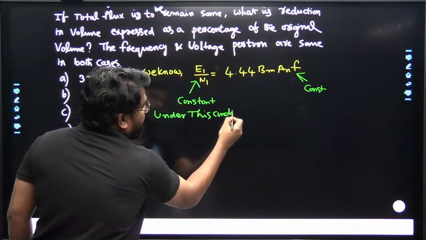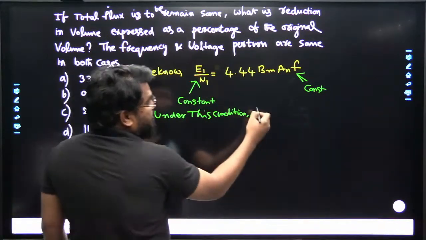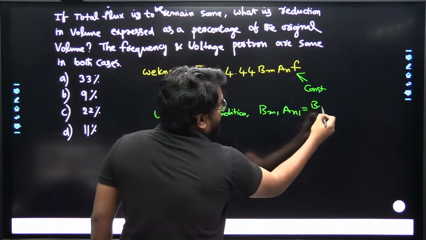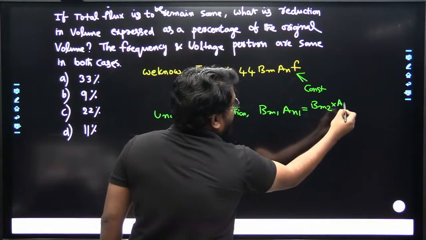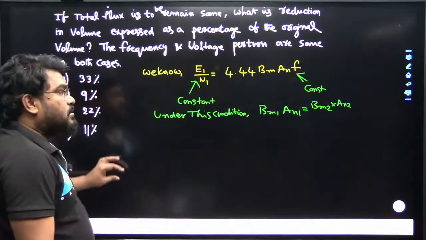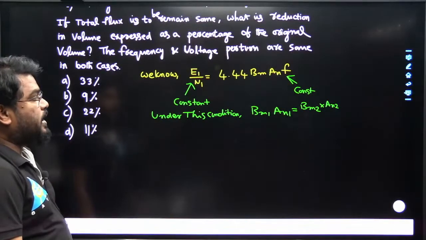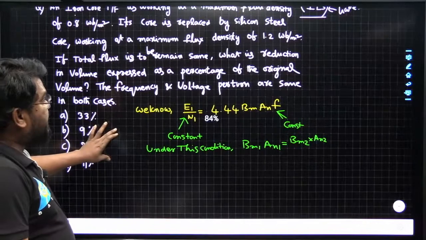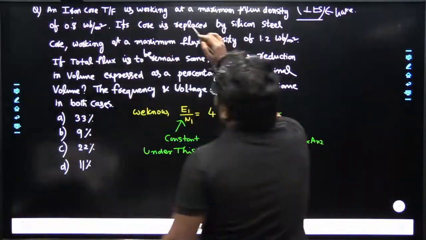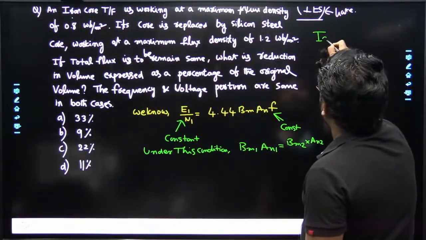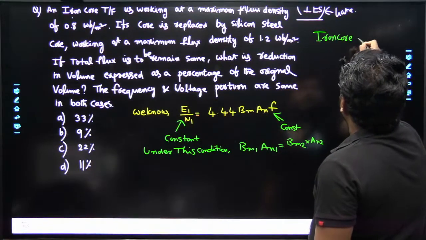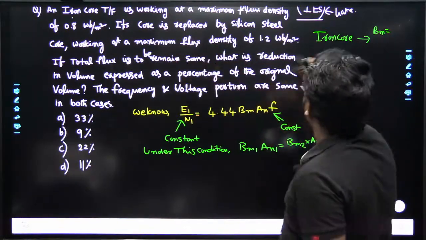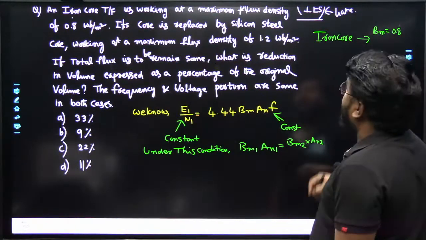So we can write directly: B maximum 1 into AN1 is equal to B maximum 2 into AN2. Now which value is given? In this case, silicon steel, initially it is made with the iron core. Under this case, B maximum is equal to 0.8 Webers per meter square.